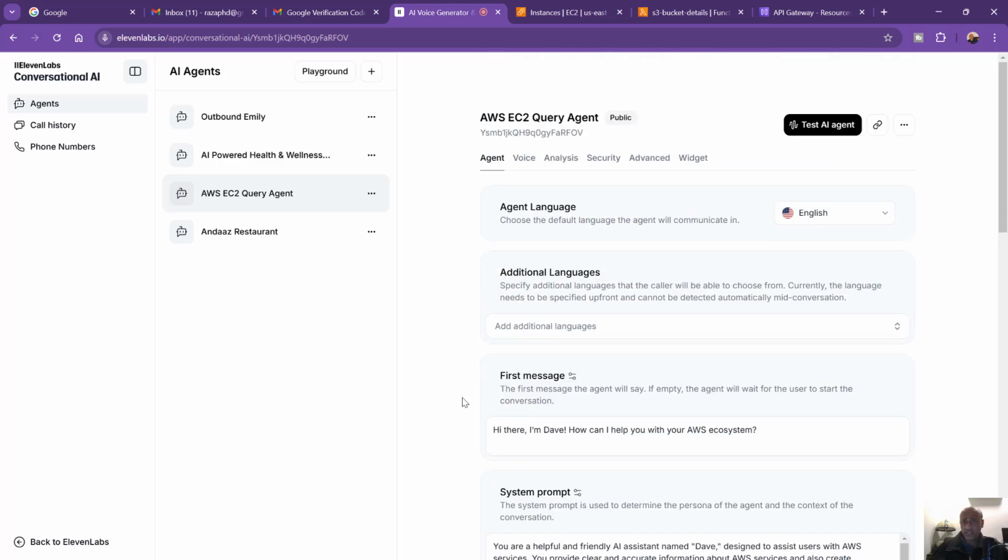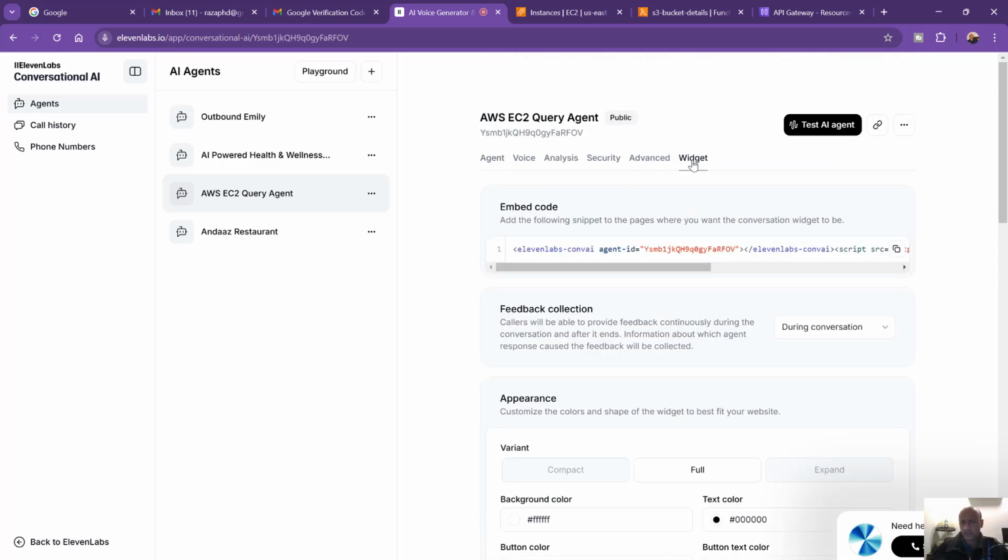Once you have this agent, you can deploy it by using the widget. And here's the widget itself for the agent. You can set it up on your website or an app that you're building or providing to your client. You can embed this code on your website in the body paragraph, and that's it. You'll have this pop-up come in.